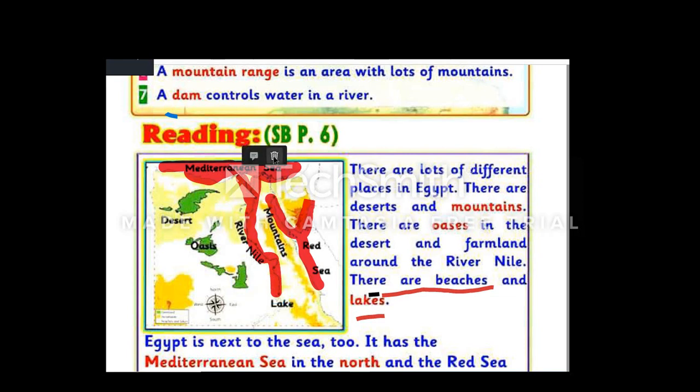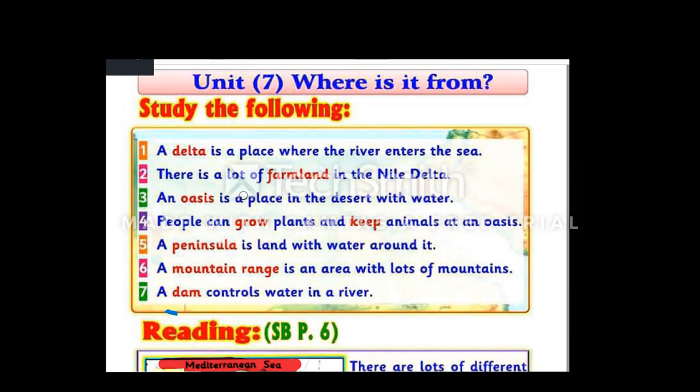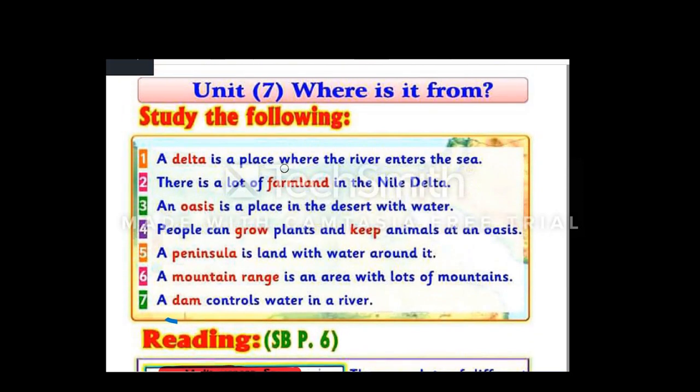This small triangle is called the Nile Delta. The Nile Delta is in the shape of a triangle, as you see. So they called it delta. A delta is a place where the river enters the sea.